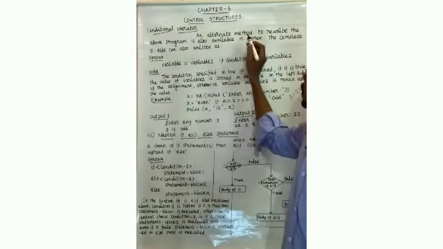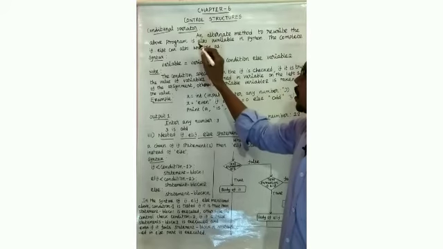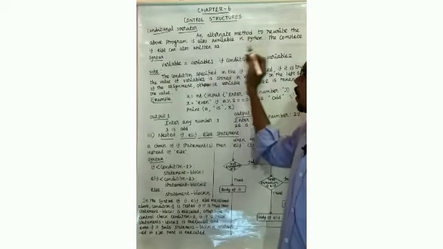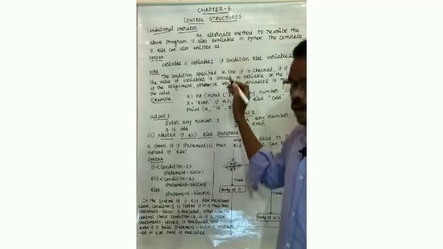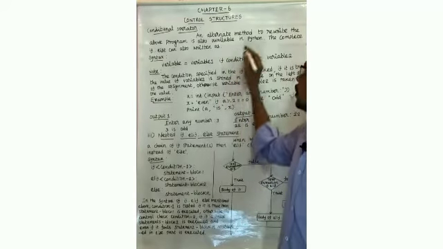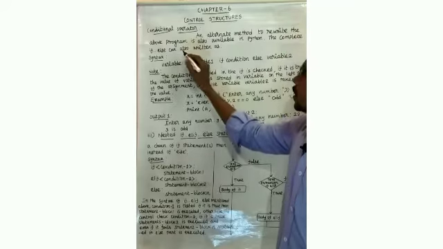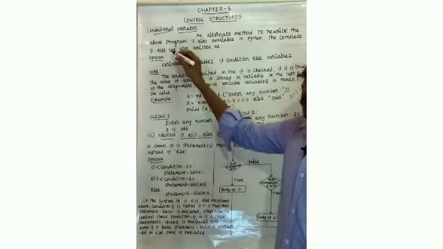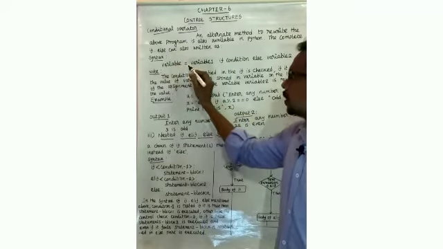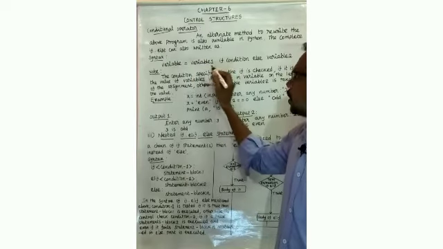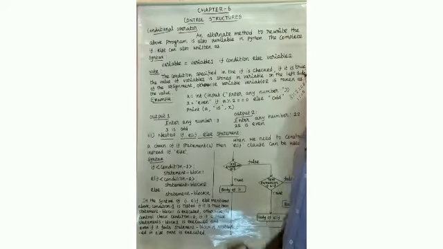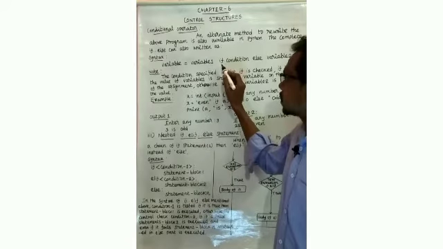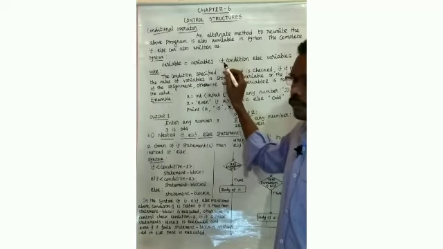An alternate method to rewrite the above program is also available in Python. The above program is the one we used for checking an odd or even number. The complete if else can be rewritten. First, the syntax: variable equal to variable 1 if condition else variable 2. Now check the condition. If is the keyword.